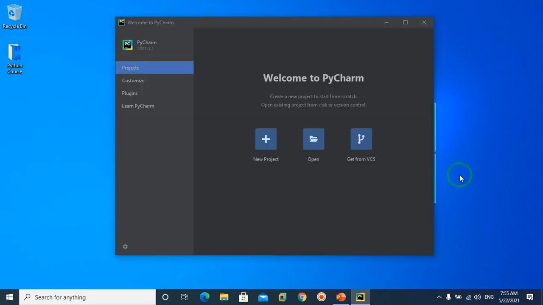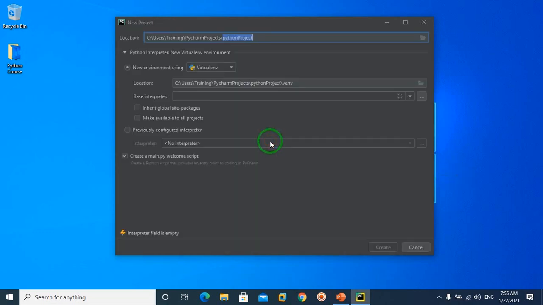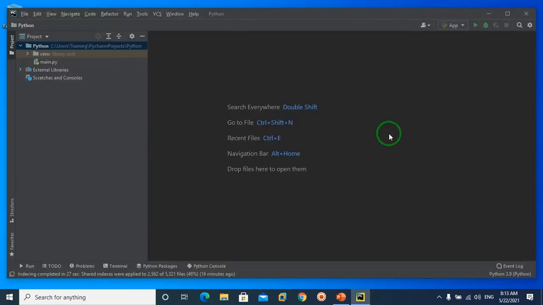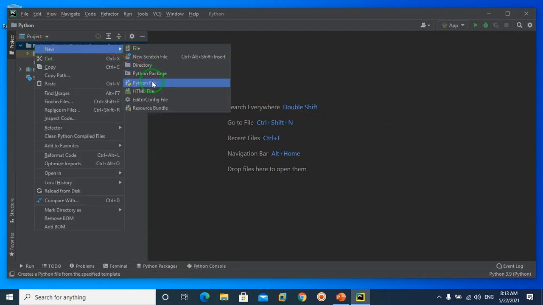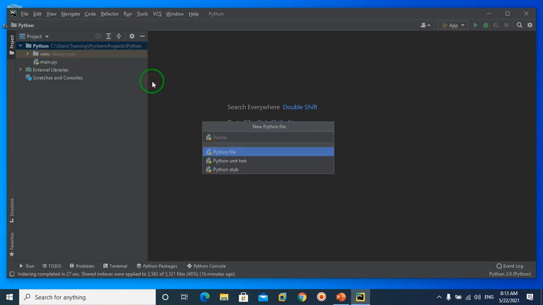The first time you run PyCharm IDE, you get this little window asking to create a new project. So we can click create new project, name our project, I will say Python, and click create. To create our Python file, right click on the project, select new, select Python file, and name your file. In our case, we will name it app and hit enter.